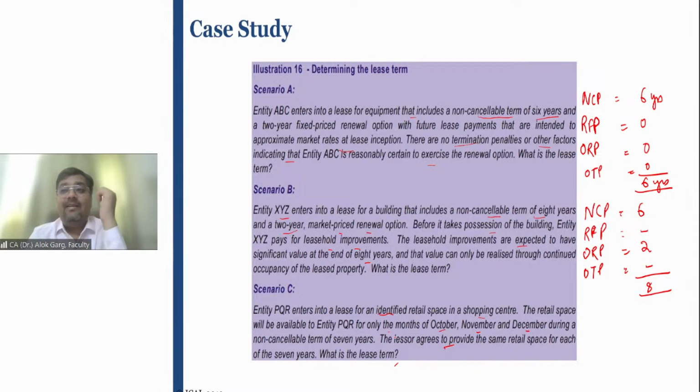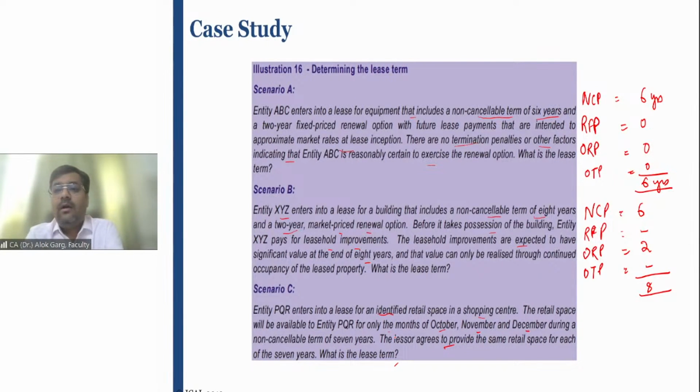See, in a mall, there is a shop, right? And probably you must be wondering, sir, how can it be possible that in a contract of 7 years, the lessor is giving him a dedicated, identified space only for the 3 months, October, November, December. Probably it could be an outlet selling woolen clothes. You must have seen that in the mall.